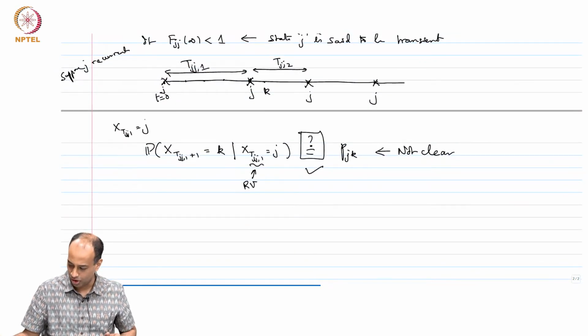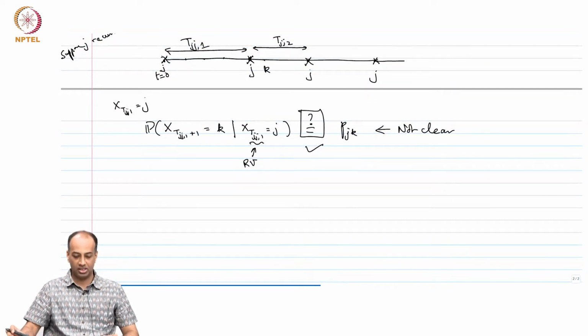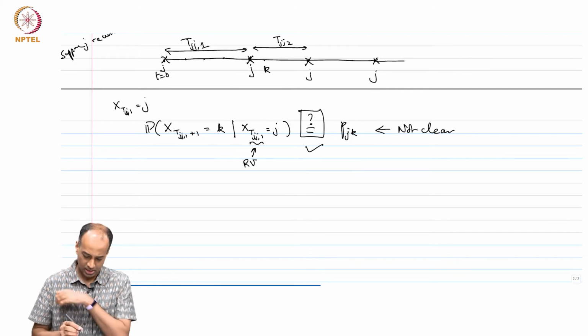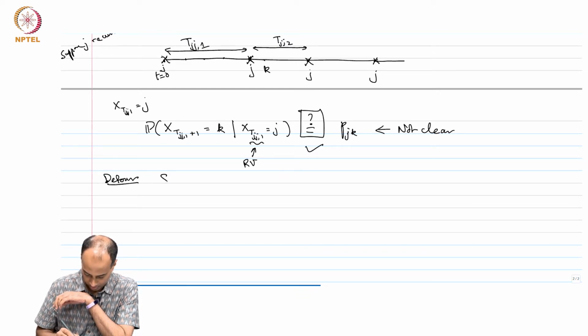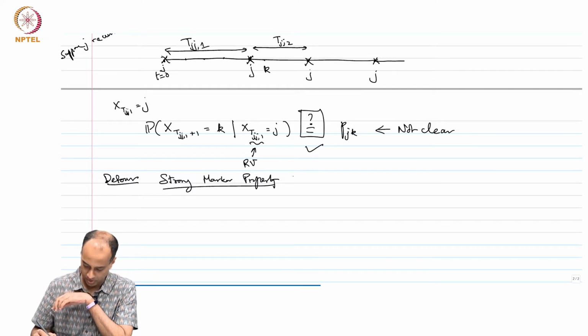So, what is this Strong Markov property? I have to define this properly. So, this is my digression, the detour into Strong Markov property, or SMP.